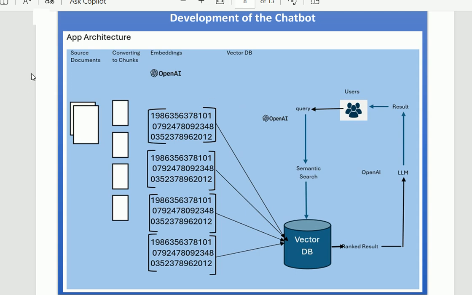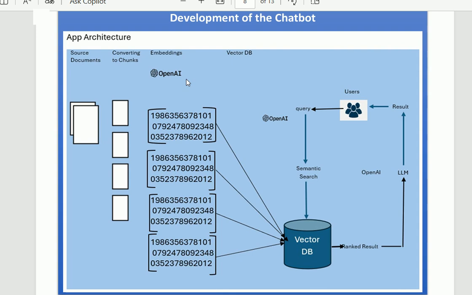It will start from the source document, after that converting it to the chunks. After converting that into the chunks, embedding will be implemented, like a numeric code for every chunk of the document. And after that, this document comes to the vector database. In the vector database, after that, this flow will start.